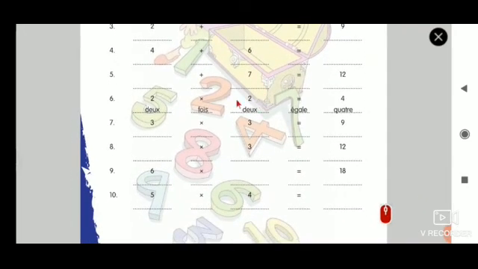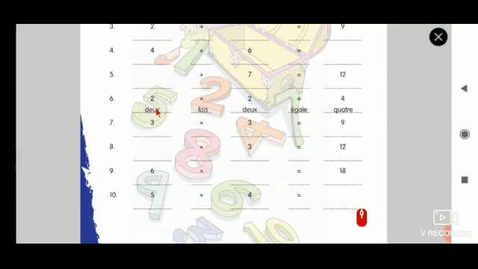I'll do one more and you do the last 4. Okay. Dash plus 7 égal 12. So 12 minus 7 equal to 5. So 5 plus 7 equal to 12. So now I have to write the answer. 5 plus 7 égal 12.